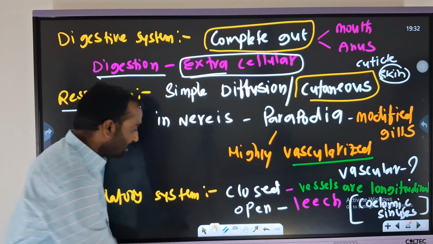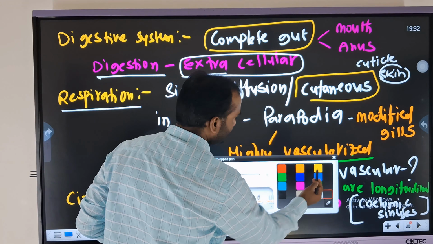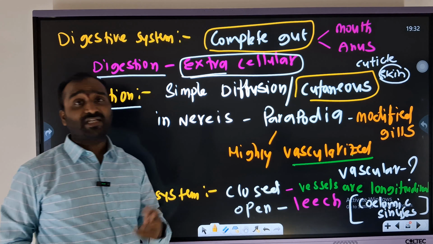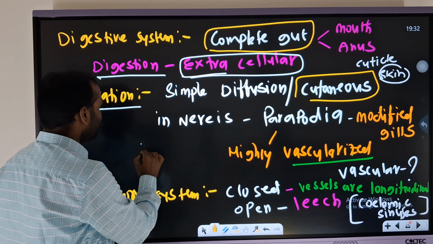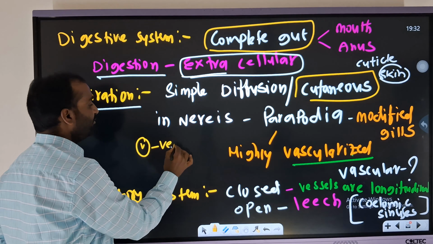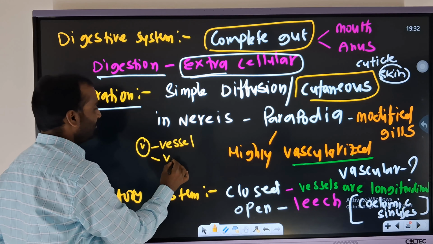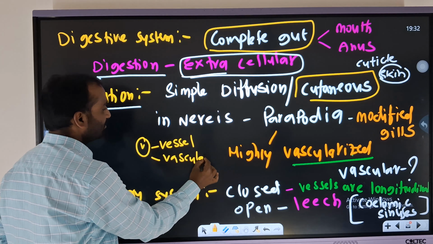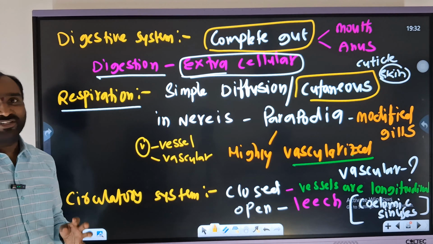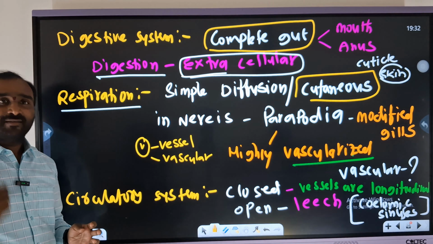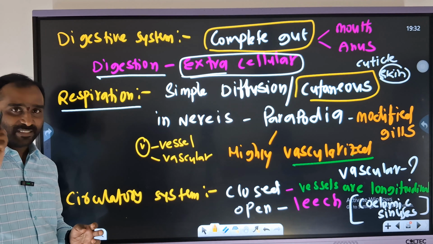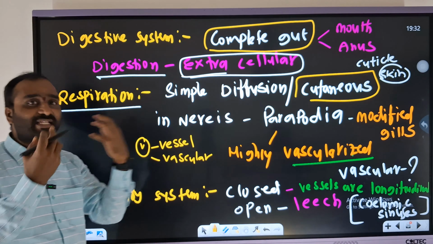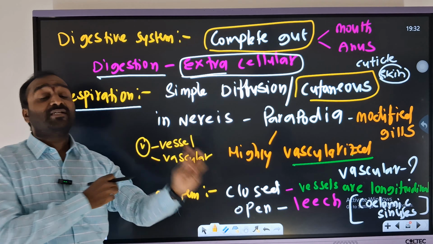Here one more important thing, everyone, you have to be aware of the alphabets. Sir, what is the use of the alphabets? Obviously, letter V: V for vessel and V for vascular. Everywhere we have a specific letter with a specific word, and that helps to recall the terminology.